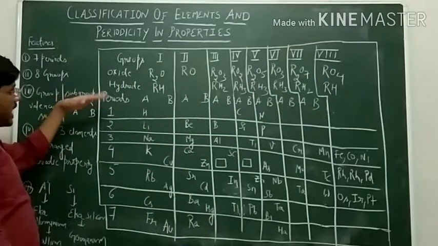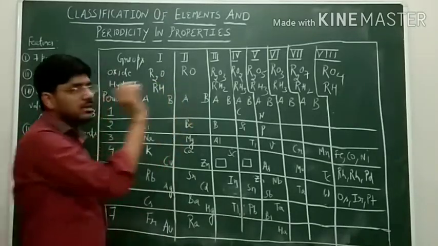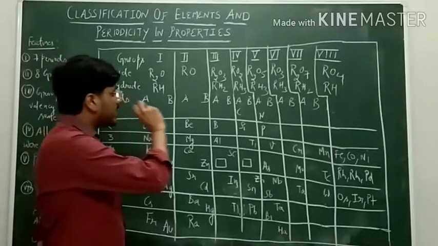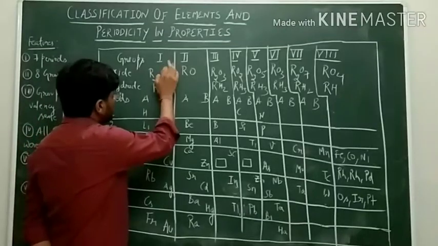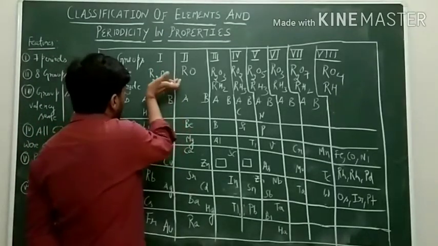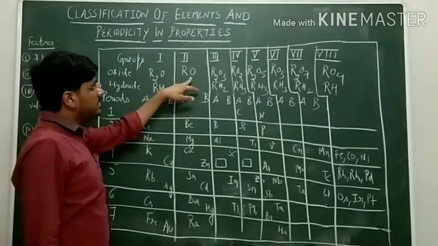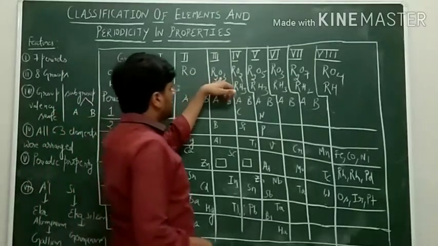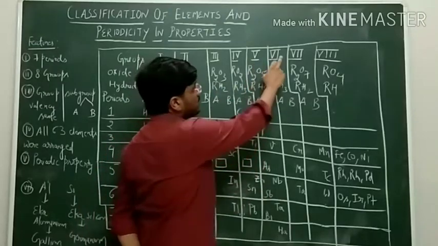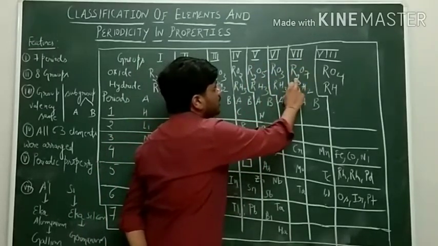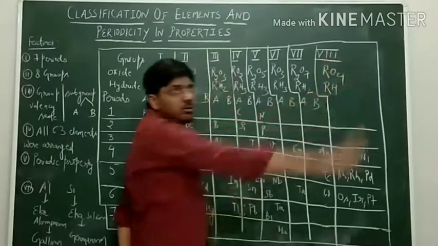Now in the group and subgroup, we have seen that he have written down the oxides and hydrides formula on the cards which he have taken. So in the first group the elements which he have taken are forming the oxides having general formula R2O. In the second it is RO. In third group it is R2O3. In fourth RO2. In fifth R2O5. Sixth RO3. Seventh R2O7 and eighth he have taken the oxides having formula RO4.